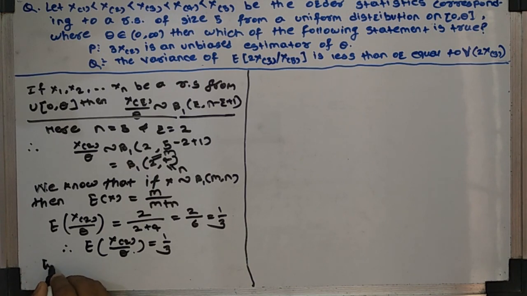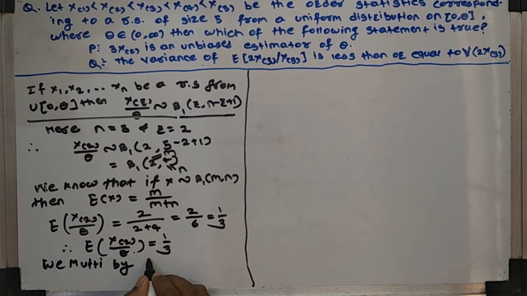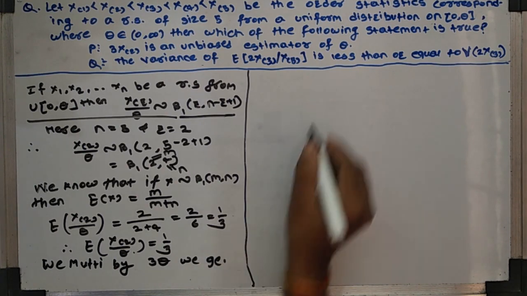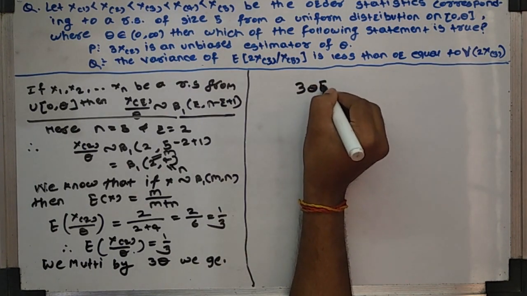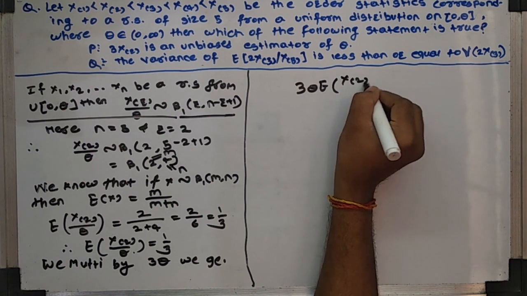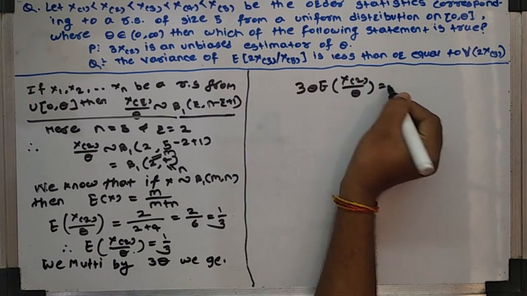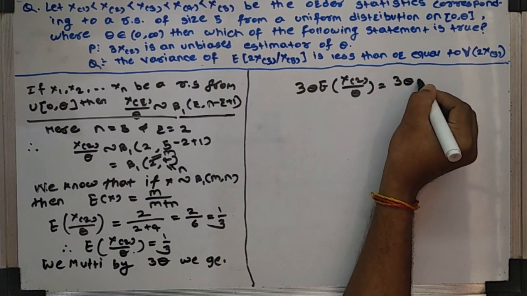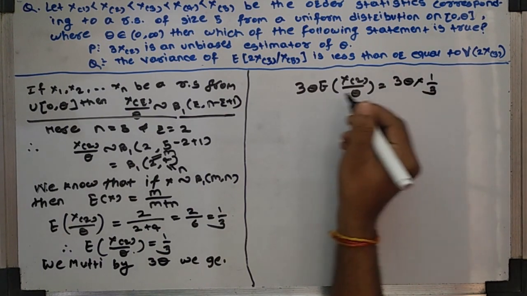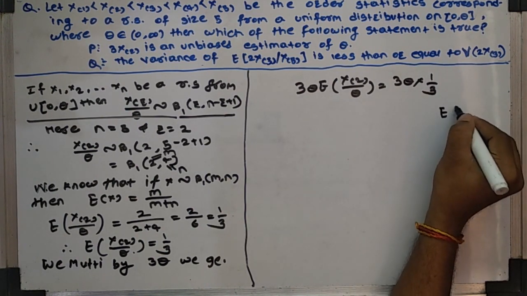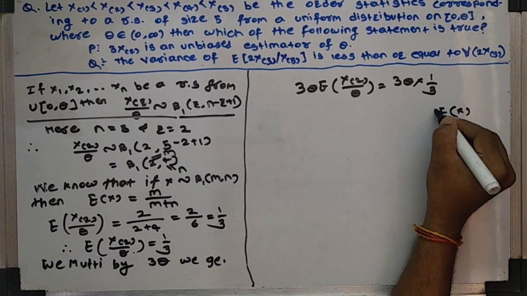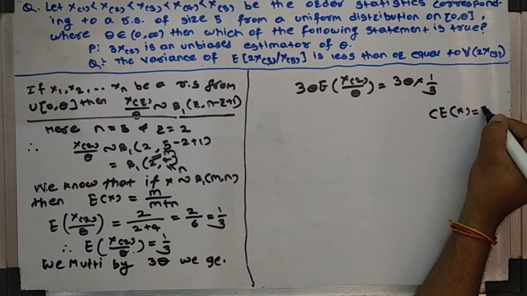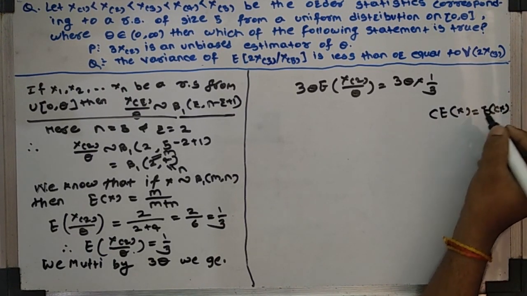We multiply both sides by 3 theta. We get 3 theta into the expectation of X(2) upon theta equals 3 theta into 1 by 3. We know that the expectation of cX equals c times the expectation of X, where c is a constant.